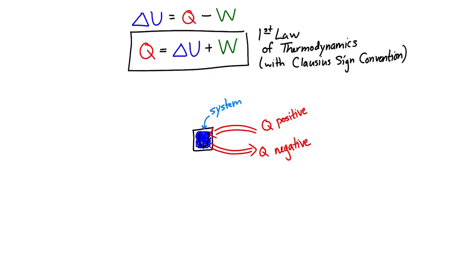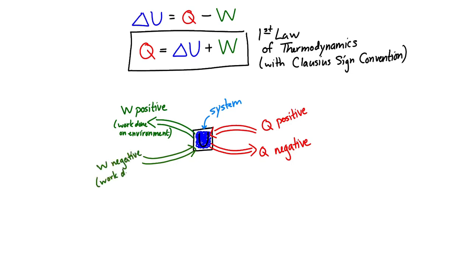If we have a positive work, then the system is doing work on the environment. So that means that energy is exiting the system. And if the work is negative, then work is being done on the system, which means that energy is being added into the system.